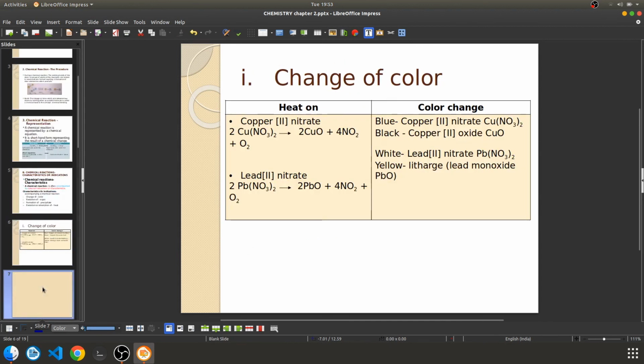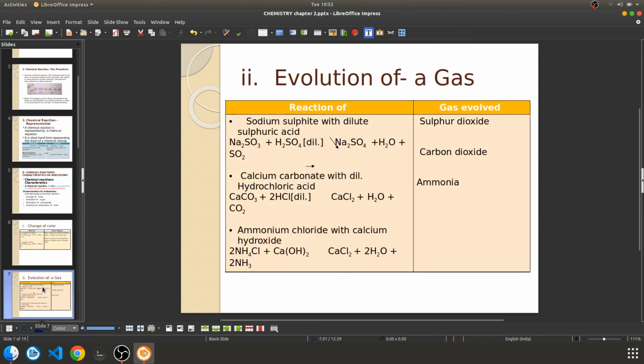Next one we'll see for evolution of gas. Evolution of gas is nothing but what?